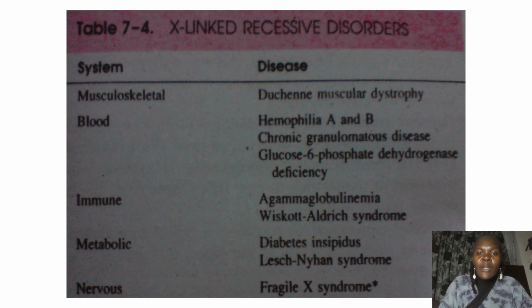So these are the examples of the diseases which are X-linked recessive disorders. Remember, I mentioned color blindness is still in here. It's only that I've not given it. So if you see a condition also talking about color blindness, it is also sex-linked, and at that point, it is sex-linked recessive. So you have to give the sex chromosomes, and you also have to read the statement well to know whether the mother was a carrier, or fully affected, or healthy, and then the father is either healthy or affected.